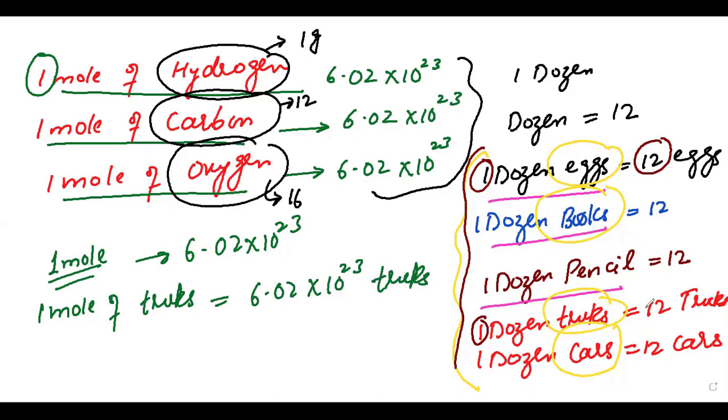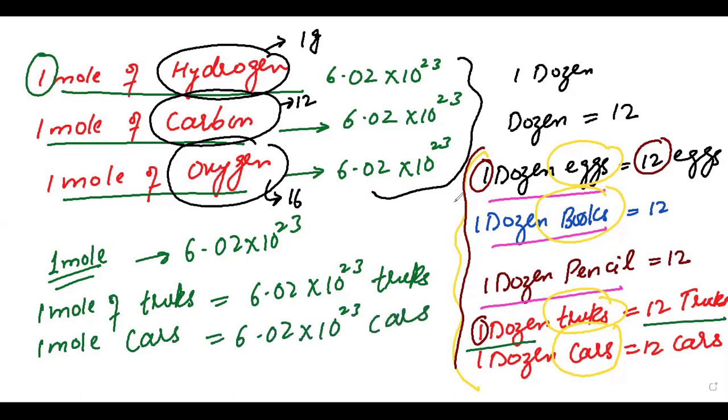Just like 1 dozen trucks means 12 trucks, 1 mole of trucks means 6.02 × 10^23 trucks. Similarly, 1 mole of cars means 6.02 × 10^23 cars. Although the weight of trucks is quite different from the weight of cars, when we talk about 1 mole, the number of particles is the same.